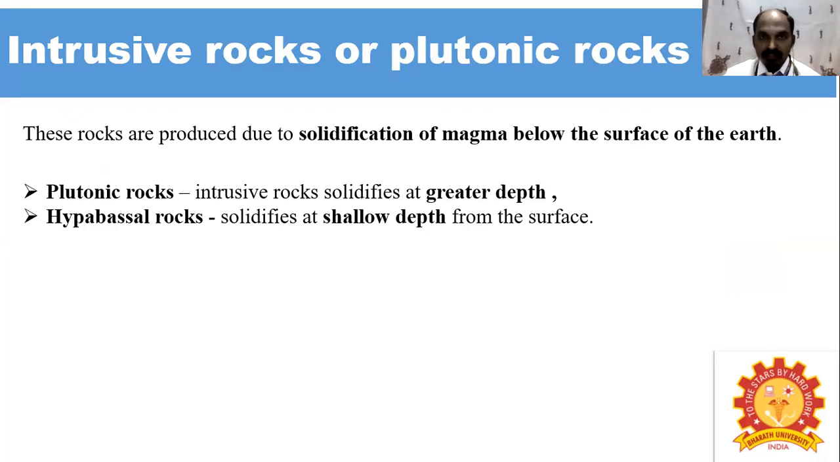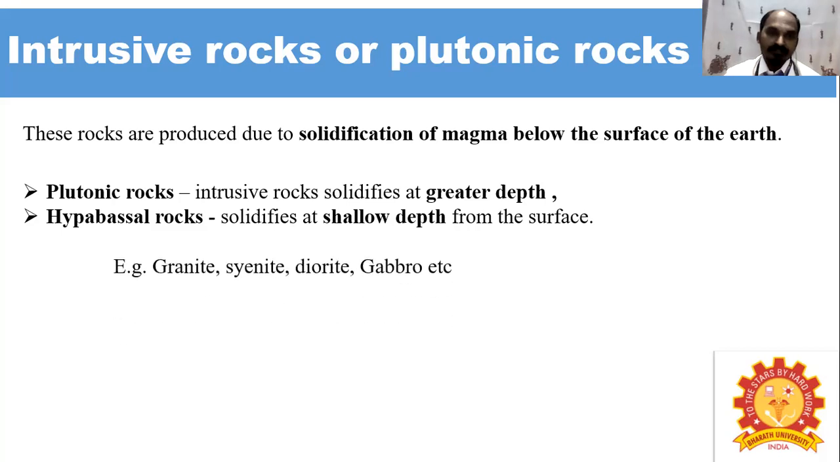So the intrusive rocks are also further classified based on their depth of formation. The deeper-forming rock is called plutonic rock. The nearby subsurface rock formation is called hypabyssal rock. Examples of this rock are granite, syenite, diorite, and gabbro, which are examples for these intrusive rocks.